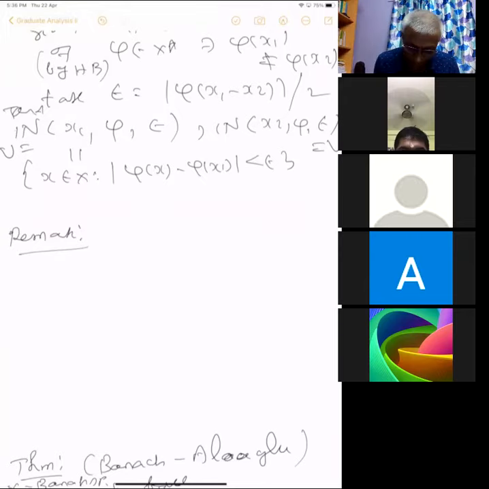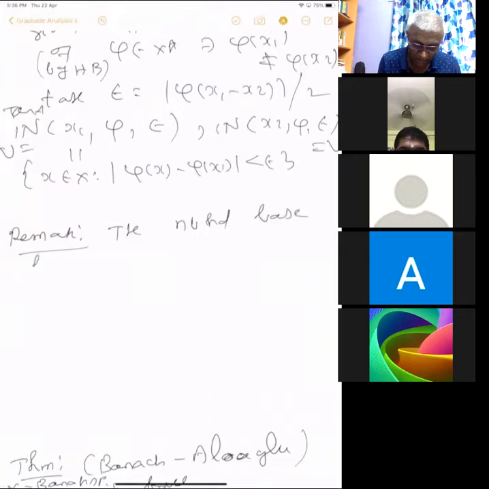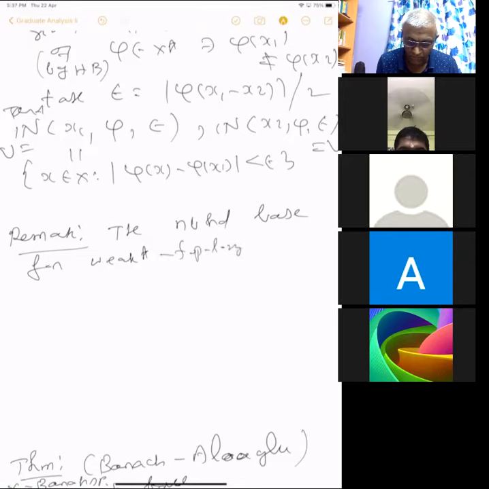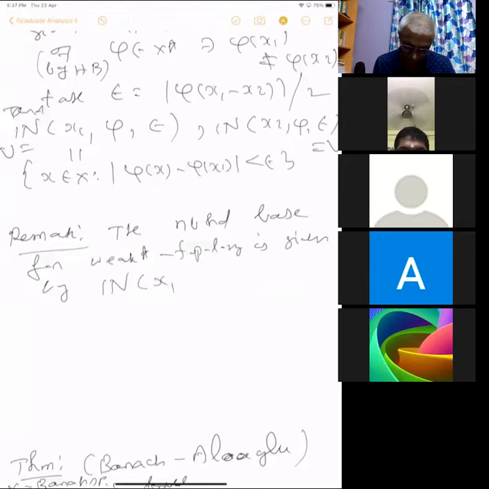So the neighborhood basis for weak star topology is given by a neighborhood about phi.